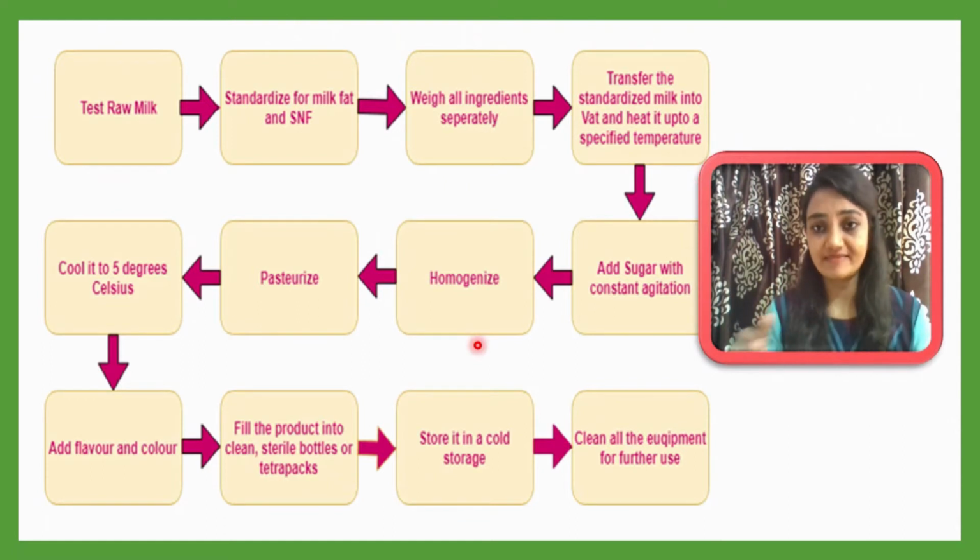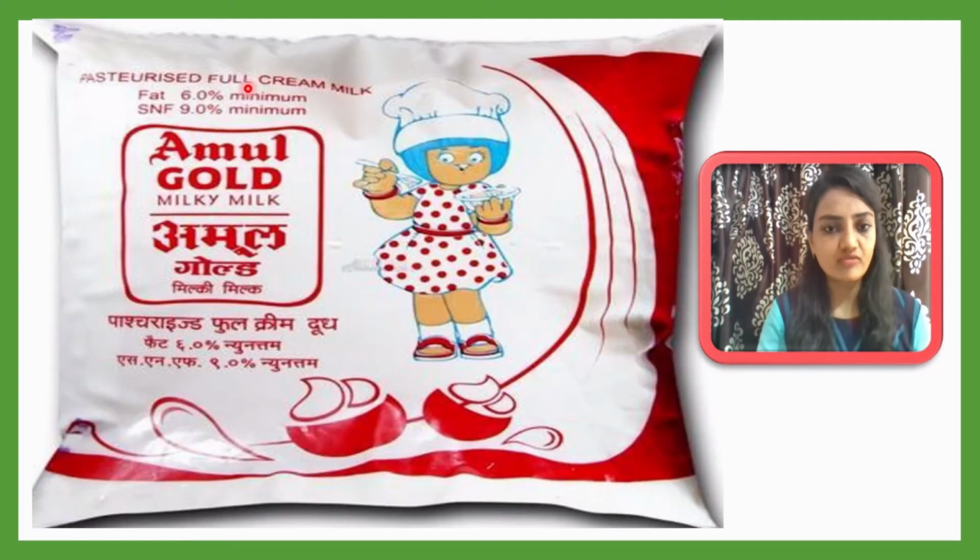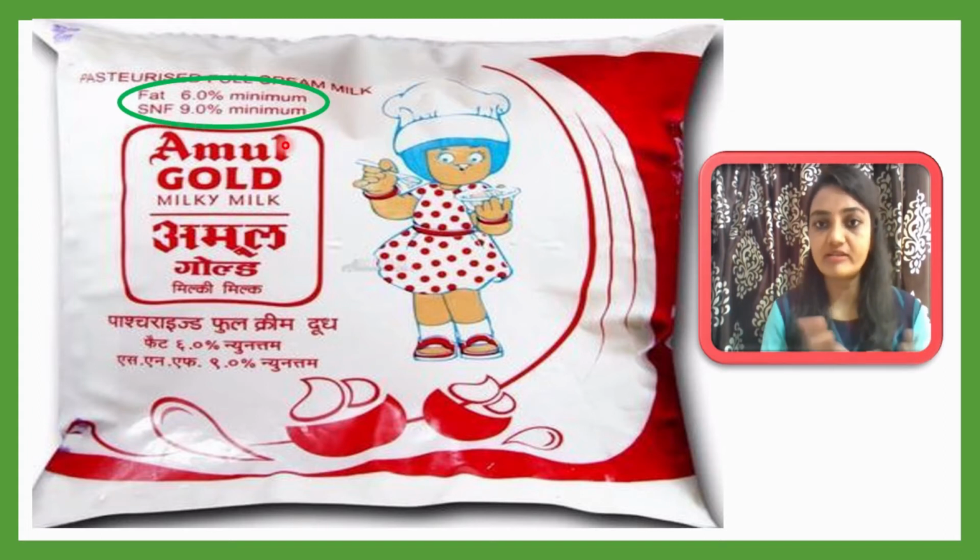Now let me discuss the common workflow in the dairy industry. What is the workflow of a dairy industry? First of all, a dairy industry will receive milk from the farmers. Then the dairy will test all the raw milk. Then they will standardize for milk fat and SNF. As you know, all of you are aware of this bag, and maybe you have observed that it is written fat percentage and SNF percentage, that is solid not fat percentage. These will all be analyzed.